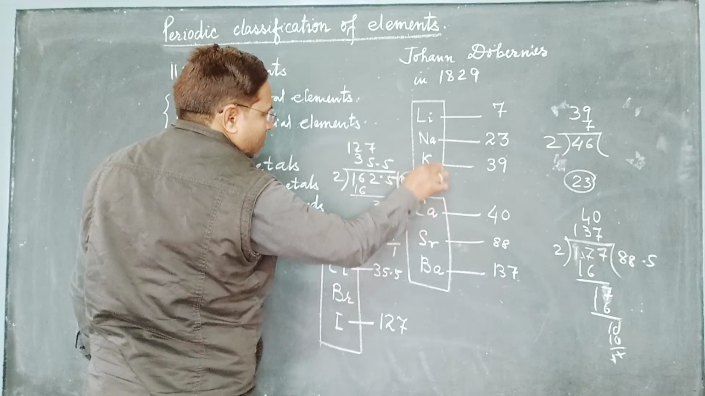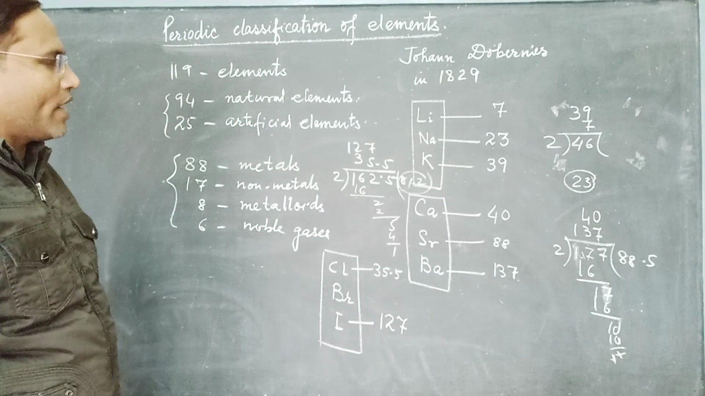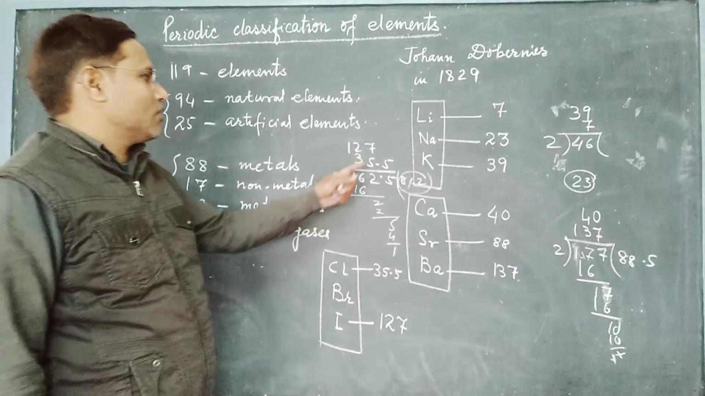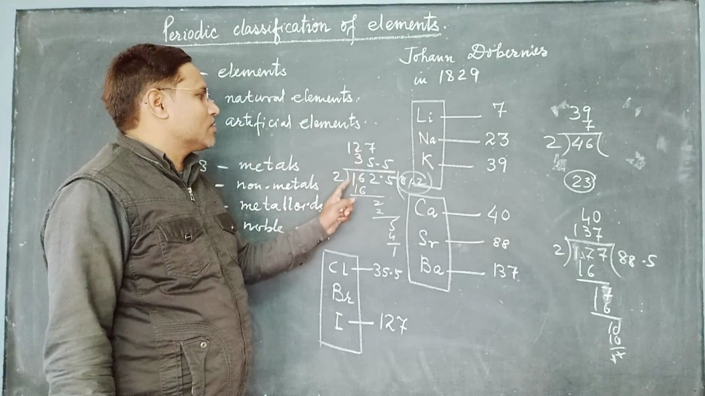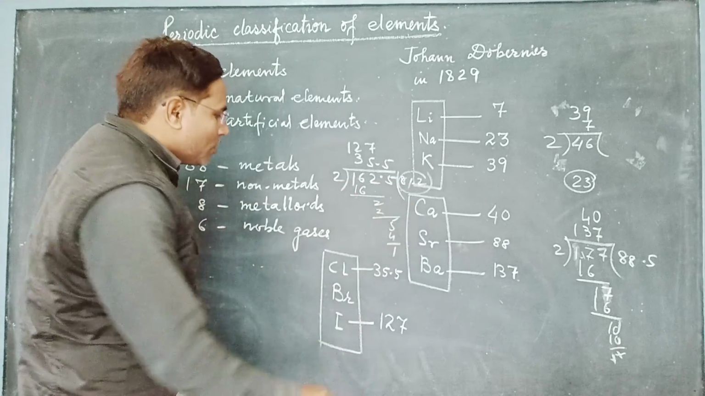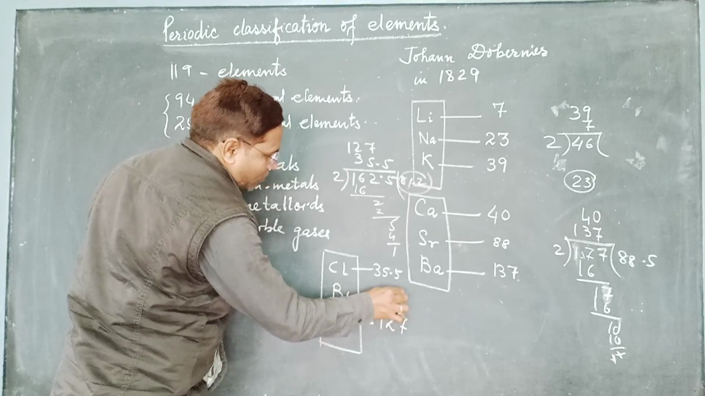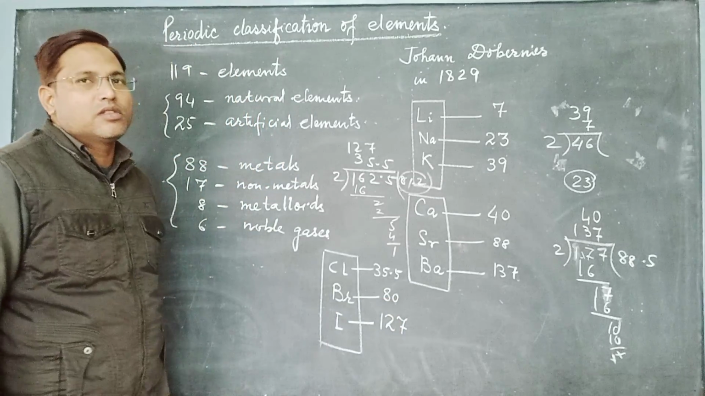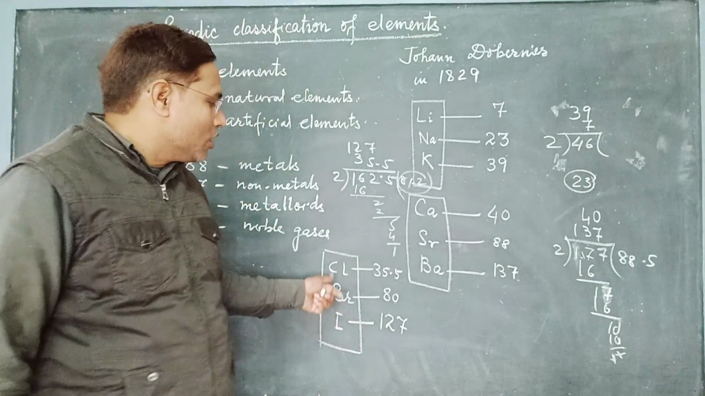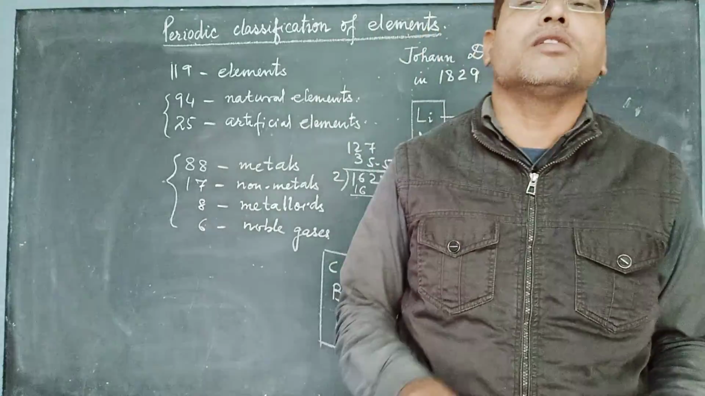how much is it? Around 81.2. 127 plus 35.5 is 162.5, and when we divide it by 2, we get 81.2. But the atomic mass of bromine is around 80. Sorry, not barium, bromine. Chlorine, bromine and iodine. So the atomic mass of bromine is 80.